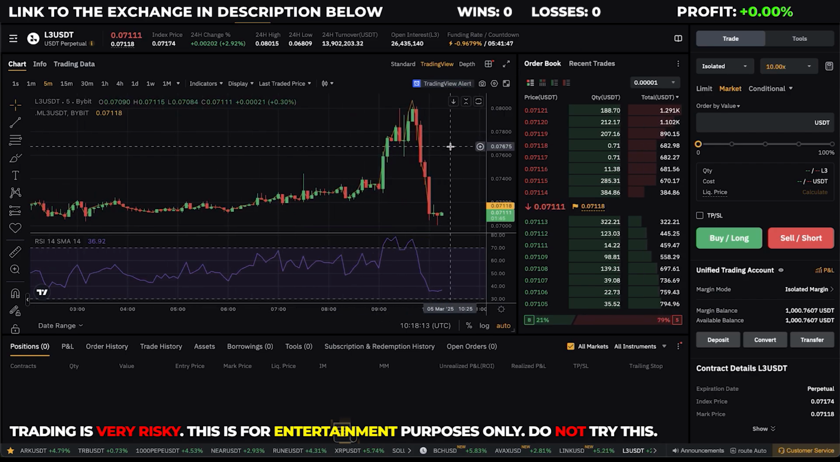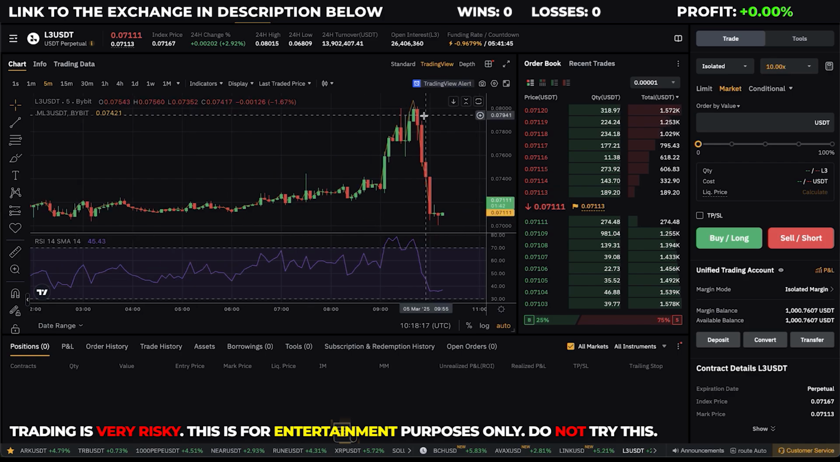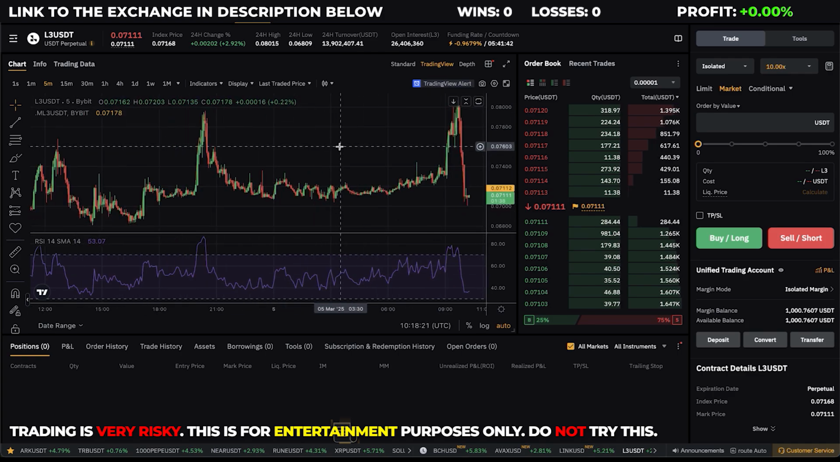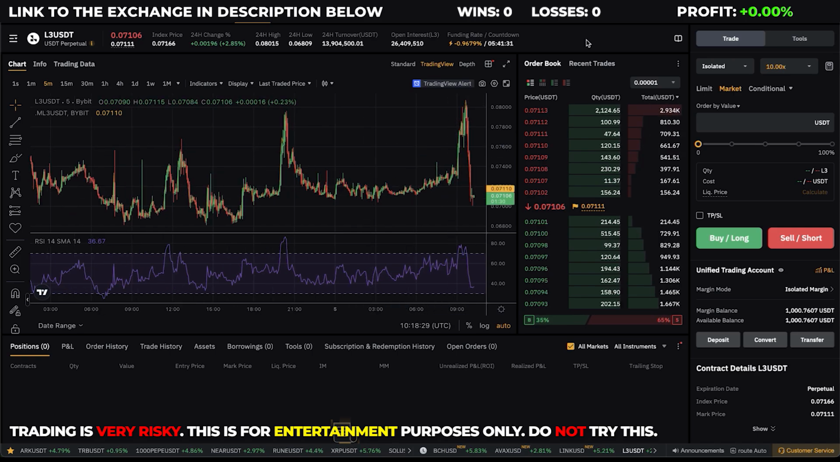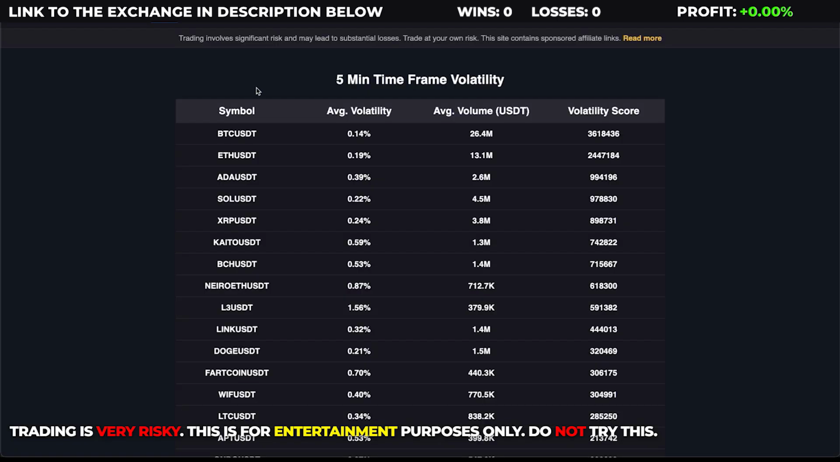So I will click on this coin, and when I'm scalping different coins every day, I don't know anything about these coins. The only thing I look at is the price action and technical analysis for every single coin that I trade. But this one looks very choppy and very unpredictable, so I will not trade this coin. So I will switch to another one.